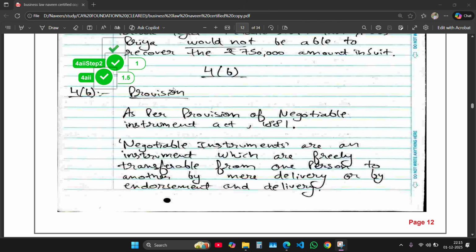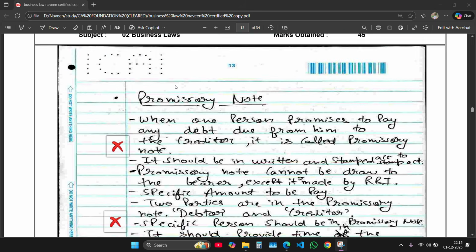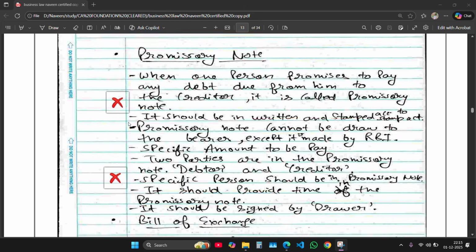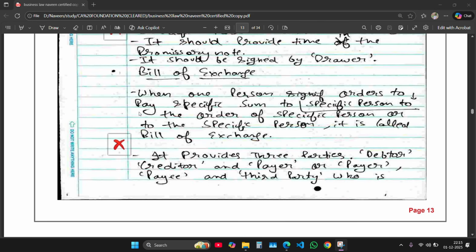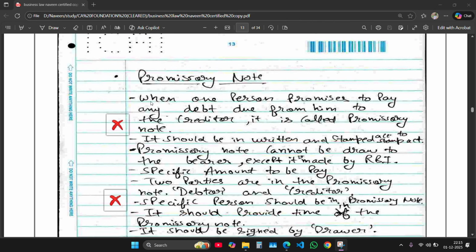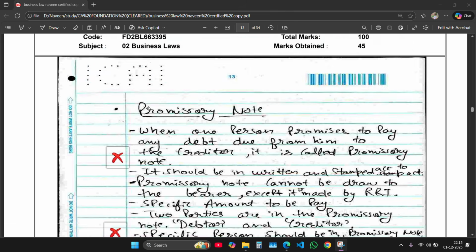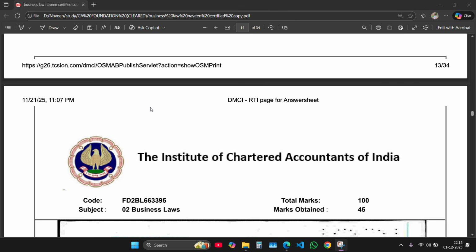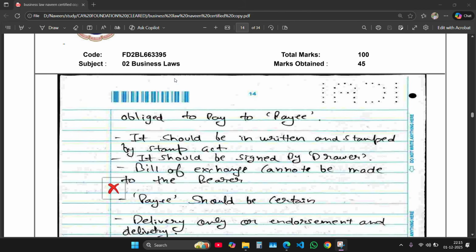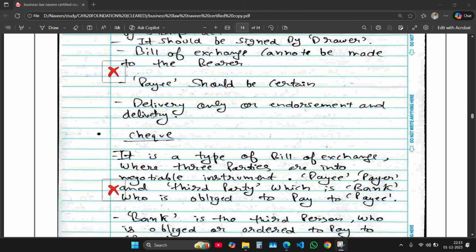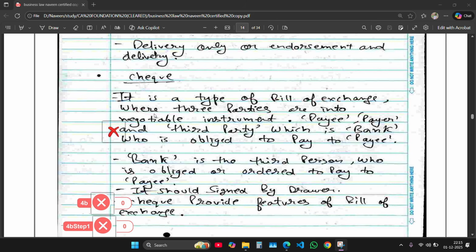I didn't leave it. So as you can see, this question was completely wrong. I wrote about bill of exchange and promissory note. The question didn't ask for bill of exchange and promissory notes, but I wrote what I know. You can get marks, but the question didn't ask for that.